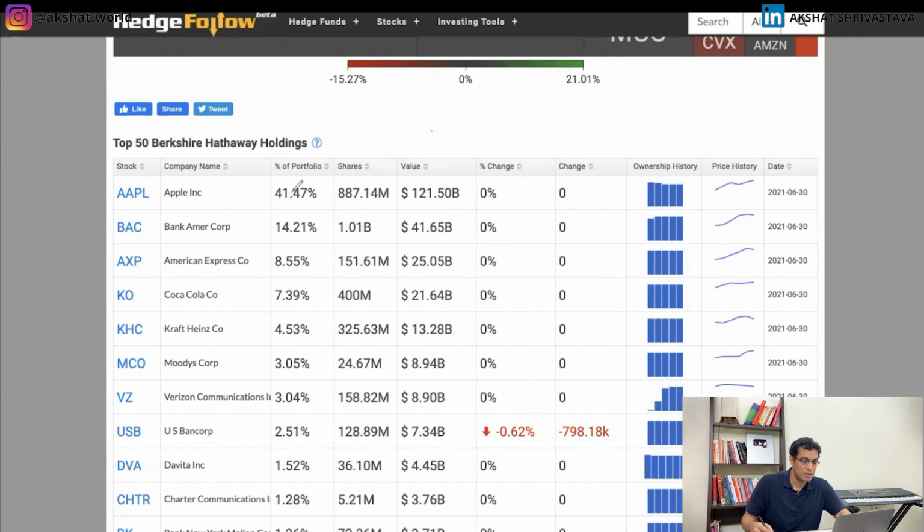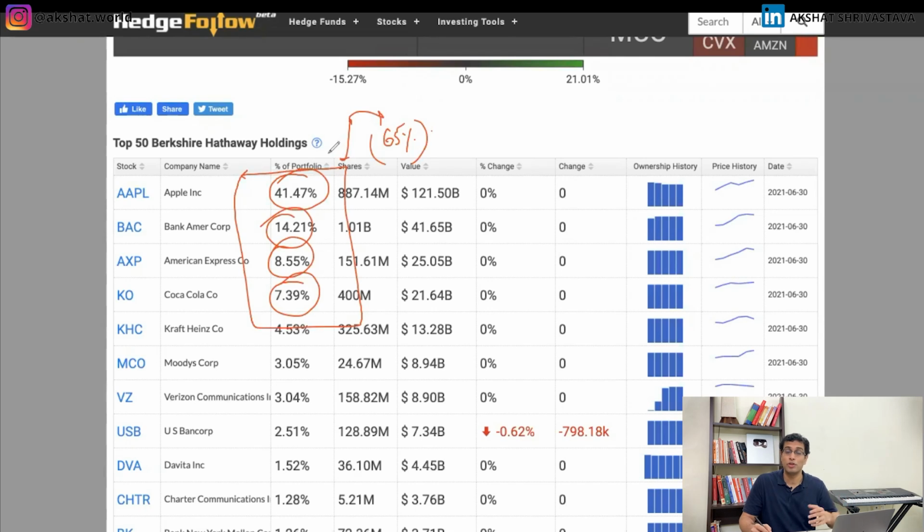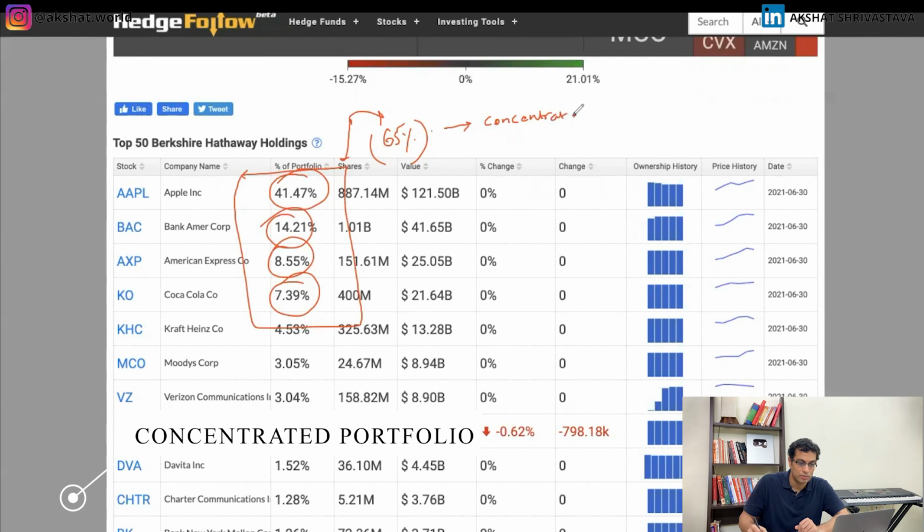If you take a look at Mr. Warren Buffett's portfolio, you will see that he owns Apple, which is 41% of his entire multi-billion dollar portfolio. Then you have Bank of America at 14%, American Express at 8.5%, and Coca-Cola at approximately 7.5%. So he holds really big positions. If you combine these top 5 stocks, they make up almost 65% of the portfolio, which is huge. So this is a highly concentrated portfolio.